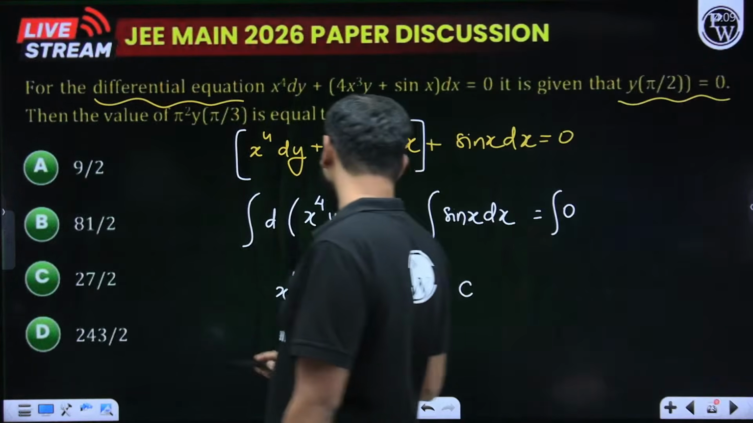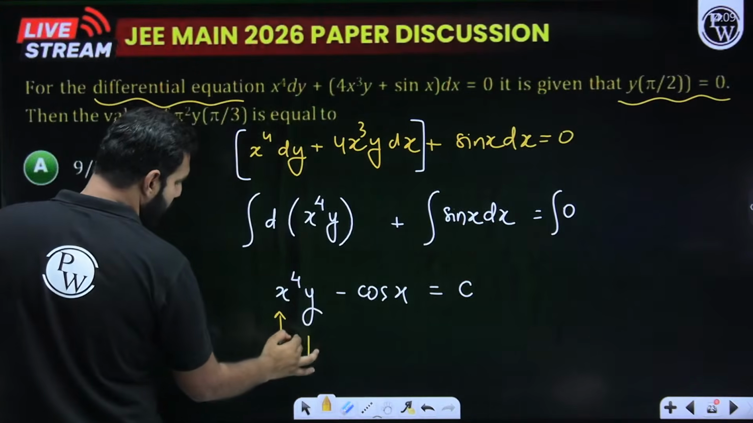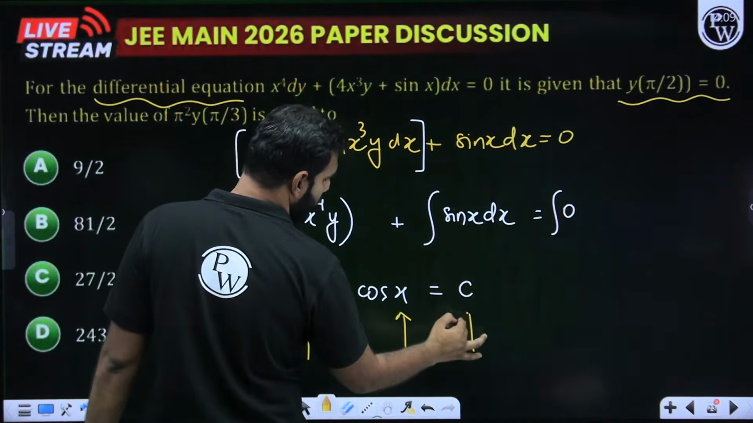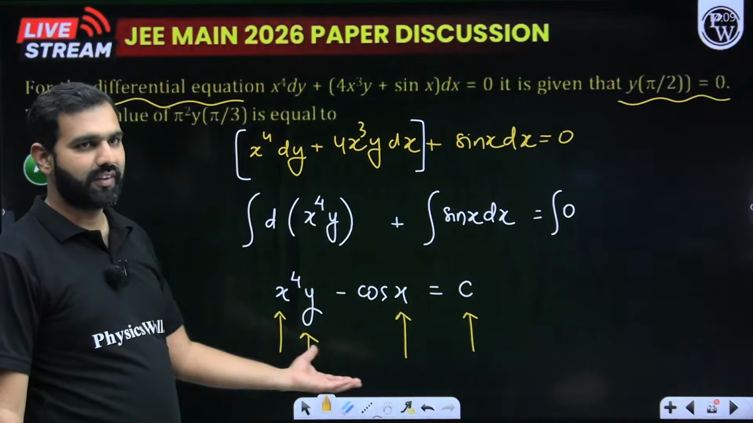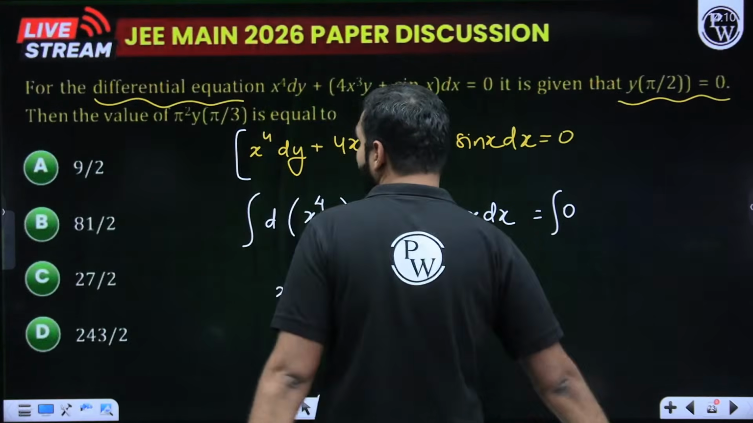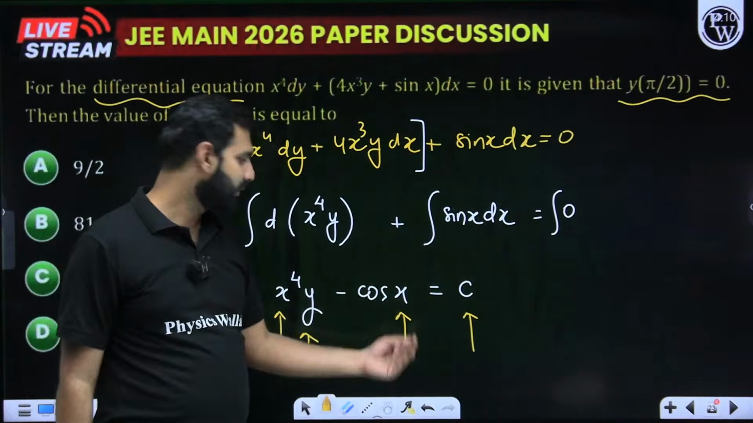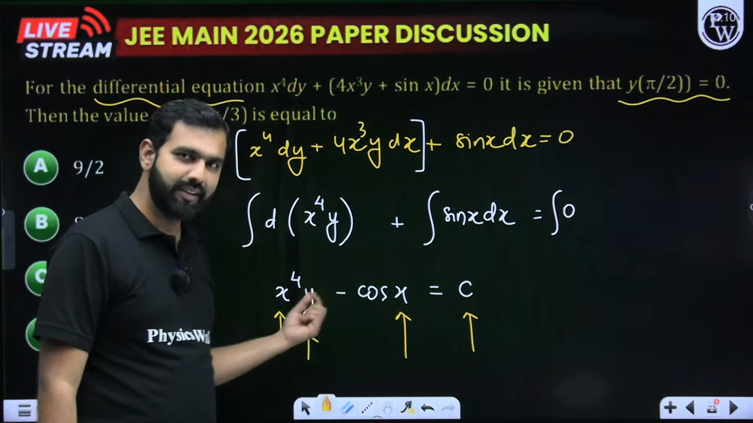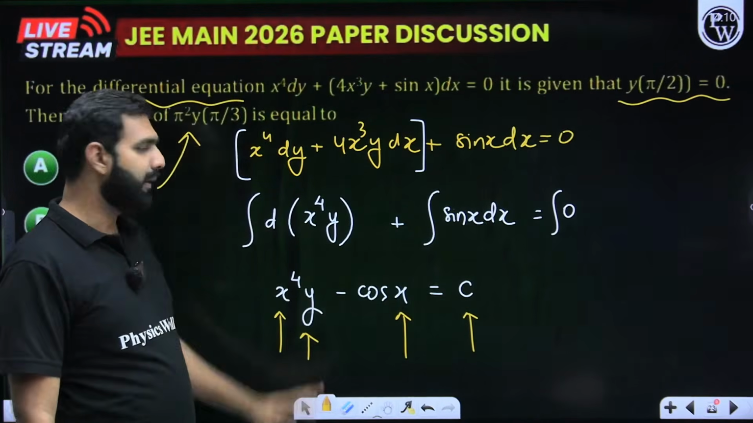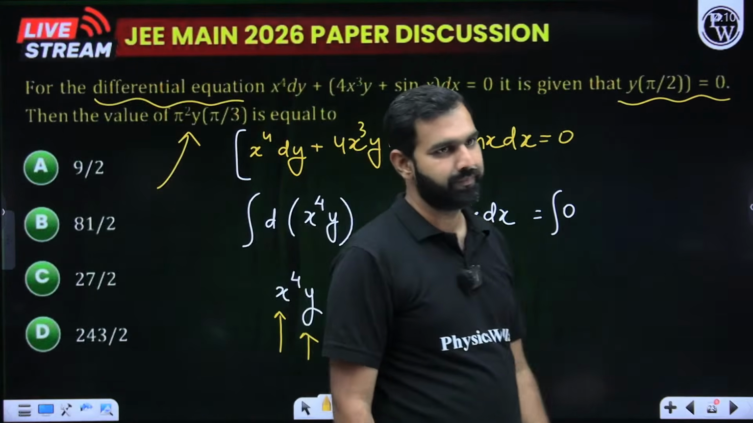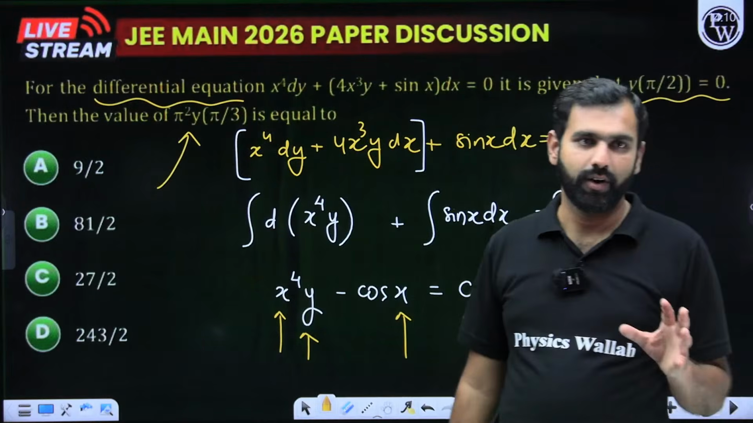So what you do is replace x by pi by 2 and y by 0. So you could crack the value of c, which is a very simple task. Once you have cracked c, you have to take the value of y at pi by 3. So once you have cracked c, replace x by pi by 3, you will get the value of y, multiply that value by pi square, and that will be the correct answer. I hope it isn't a tough or difficult question at all.